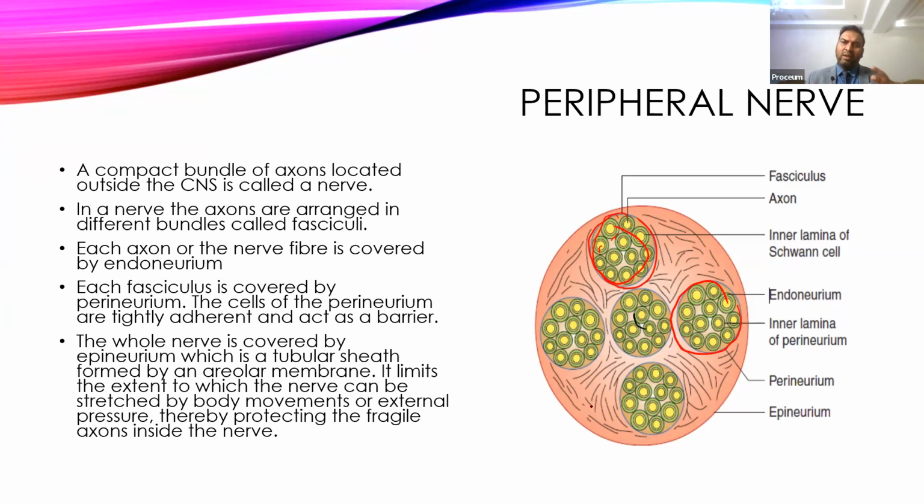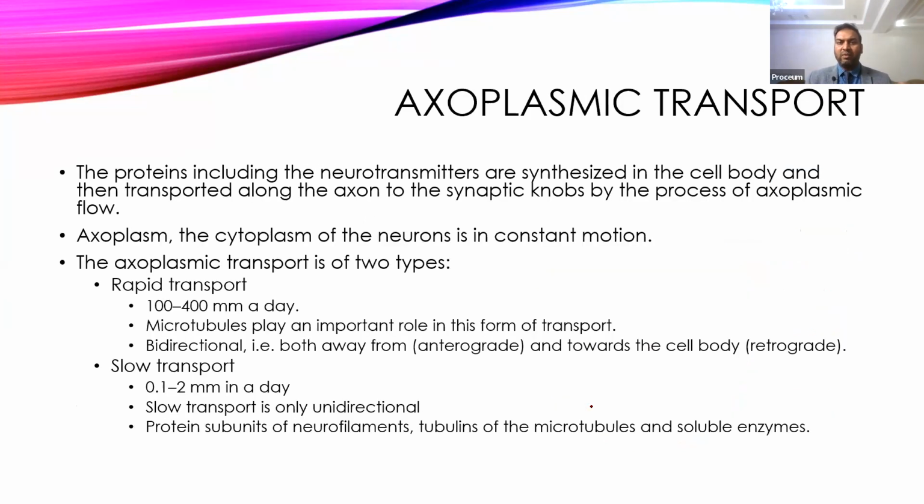The function of the endoneurium, perineurium, and epineurium is to prevent overstretching of the neurons. Neurons are very fragile and can easily get damaged. So because of the presence of the endoneurium, collagen fibers, perineurium, and epineurium, overstretching of the neurons is prevented. They prevent injury to the neuron by pressure, so they provide some pressure resistance, and they give a limit to tensile strength to the neuron and prevent any damage or injury. That is the main function of the epineurium and perineurium. This is how the nerve structure is arranged.